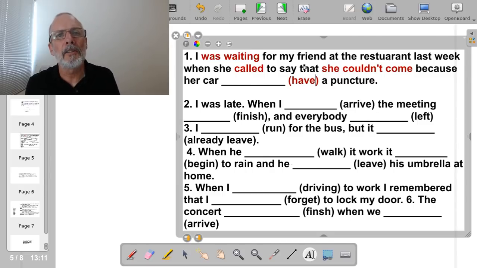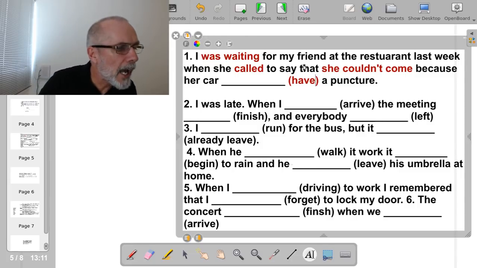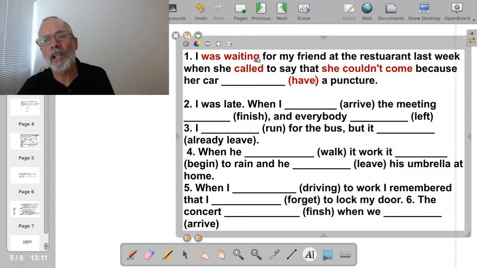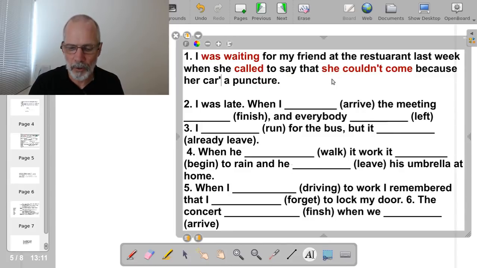The reason is that her car had a puncture, but it had a puncture obviously before she called. So what tense do we need to use? Her car had a puncture. Very good, Jordan. And actually Jordan did very well because he actually used the contraction, which is very good because we can contract that too.